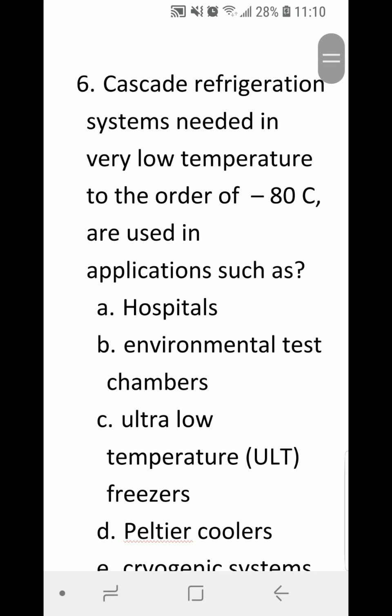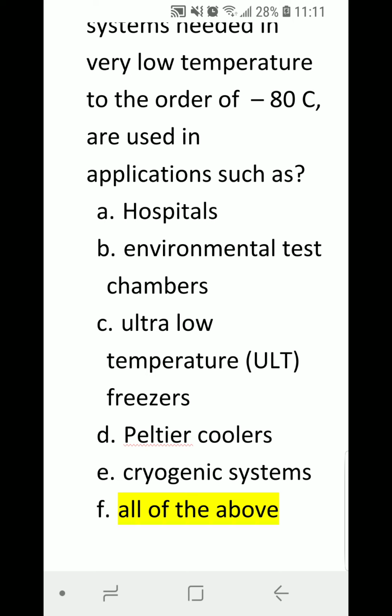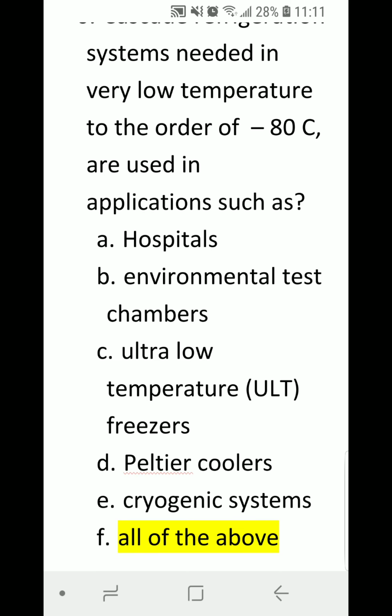6. Cascade refrigeration systems needed in very low temperature, to the order of minus 80 C, are used in applications such as: A, hospitals, B, environmental test chambers, C, ultra low temperature freezers, ULT, D, Peltier coolers, cryogenic systems, or E, all of the above.